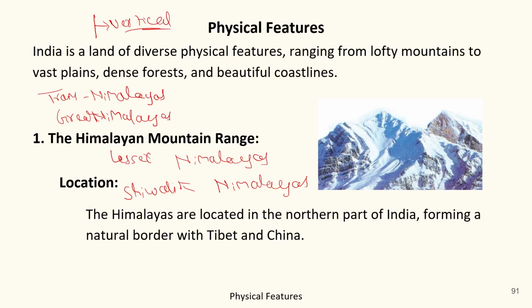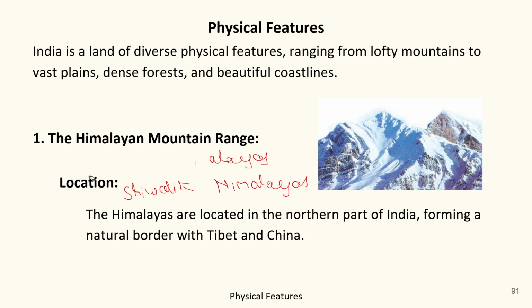On a vertical basis, the Himalayas are divided into these parts: Trans Himalayas, Great Himalayas, Lesser Himalayas, Shivalik Himalayas. And from the point of view of horizontal, we have divided them into Kashmir Himalayas, then Central Himalayas, then Purvanchal, and other parts as well, which we will learn about after the vertical division. So the first one was the Trans Himalayas.